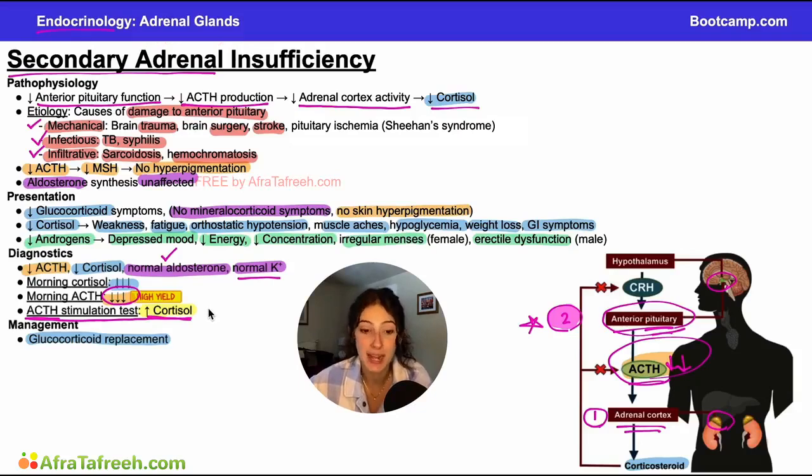Well, something they might ask you is a 32-year-old woman, G1, P1, is 3 weeks status post-vaginal delivery of a healthy male infant. Delivery was complicated by an estimated 1,700 milliliters of blood loss. The patient has recovered well, but reports continued weakness, depressed mood, and decreased energy. Morning cortisol and ACTH levels are both below the normal range. What is the embryological origin of the organ responsible for this patient's decreased ACTH?